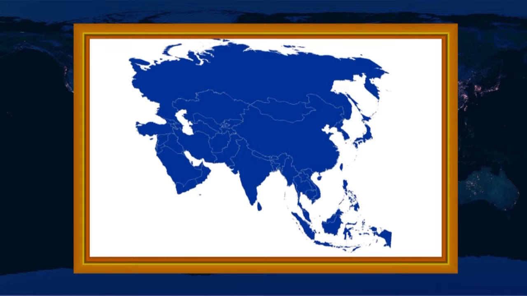The continent is also bounded by oceans on 3 sides: the Arctic Ocean to the north, the Indian Ocean to the south, and the Pacific Ocean to the east. It has 2 most populous countries of the world, namely China and India.